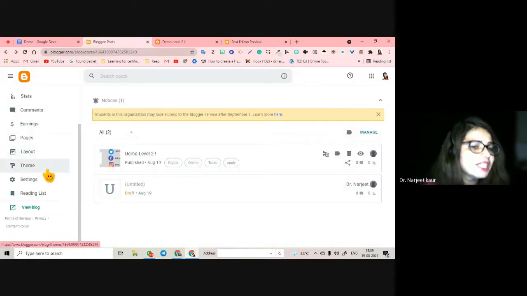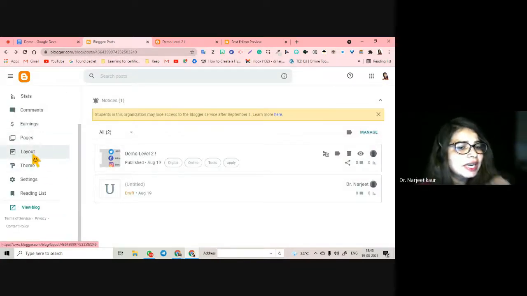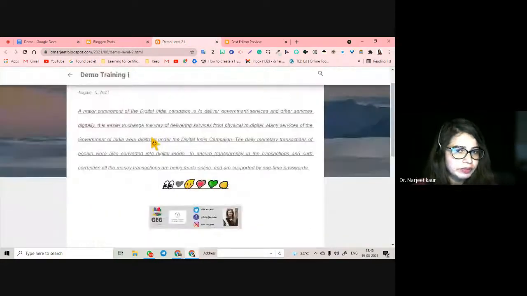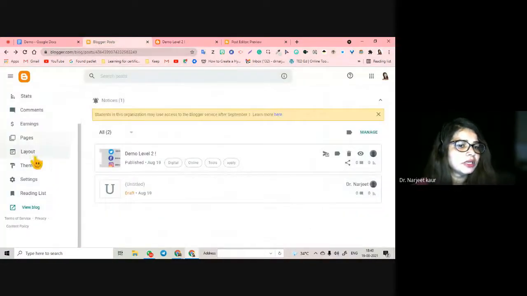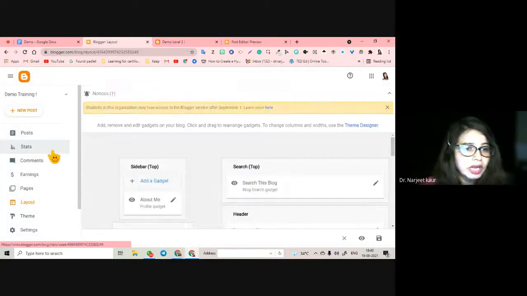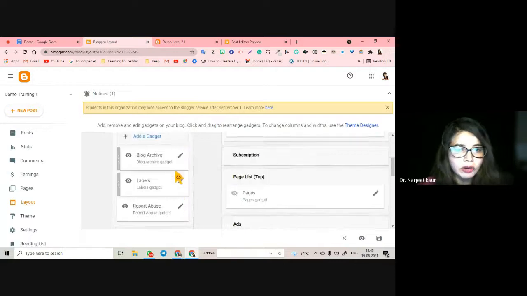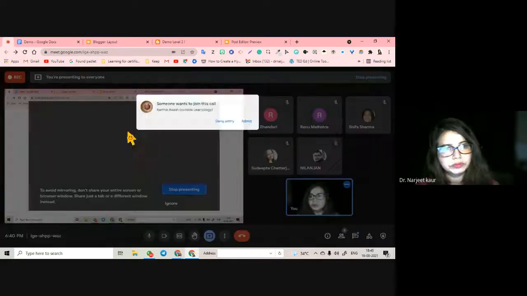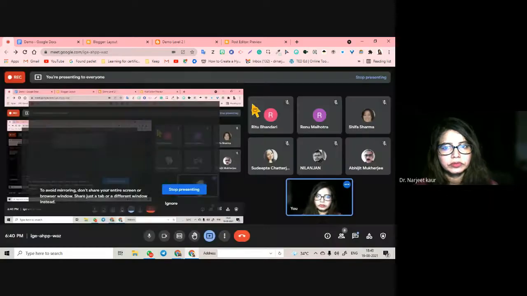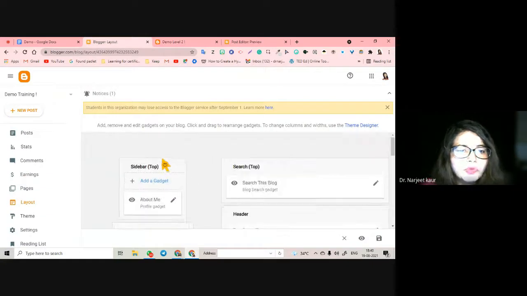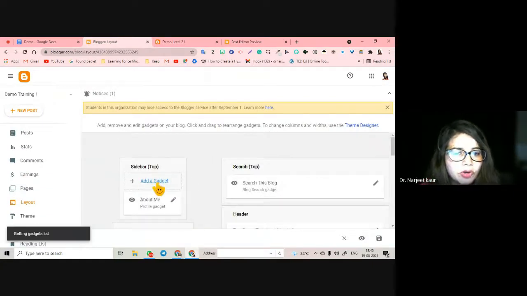Next thing you are going to be tested on is changing a little layout. Now, this was how your blog looked, right? But if I want, I can change and customize how my blog is going to look. I can go to layout, and I can write what I want and where. Say I want to add a gadget.